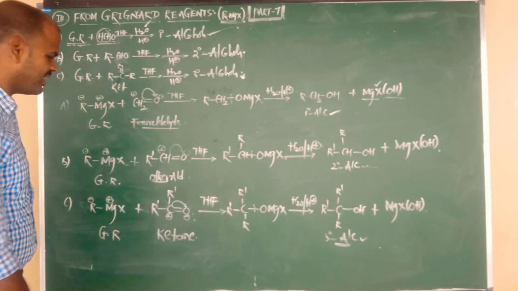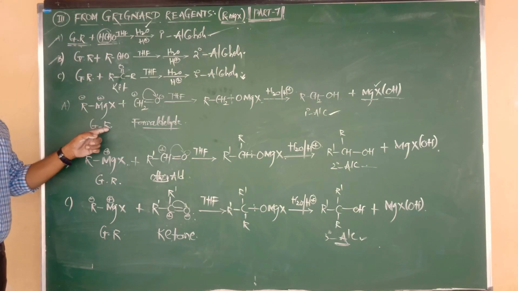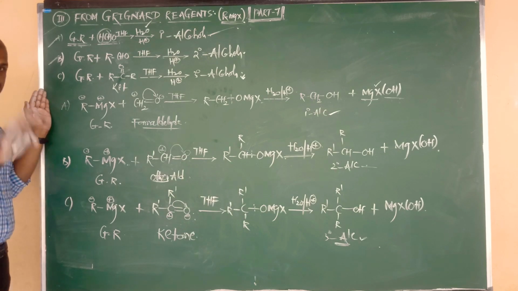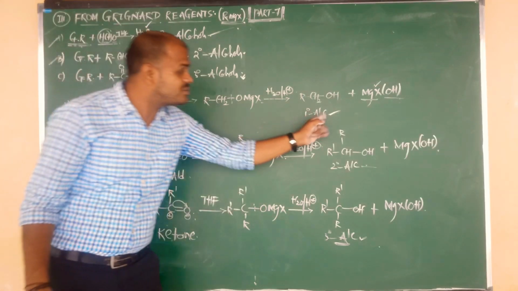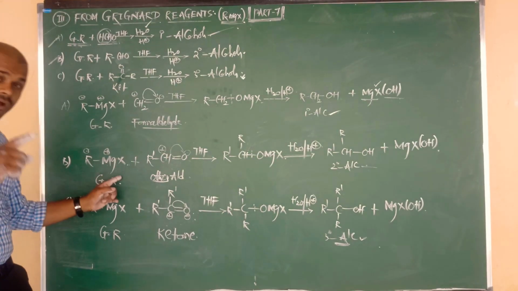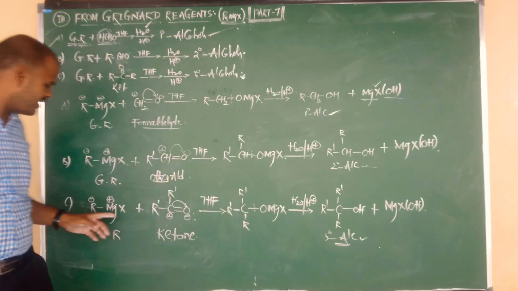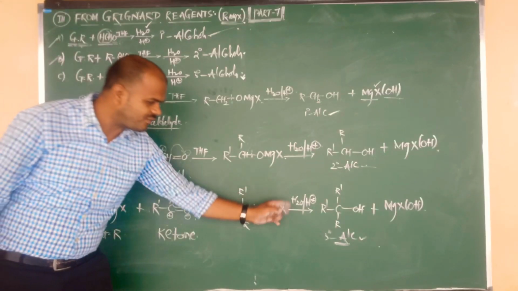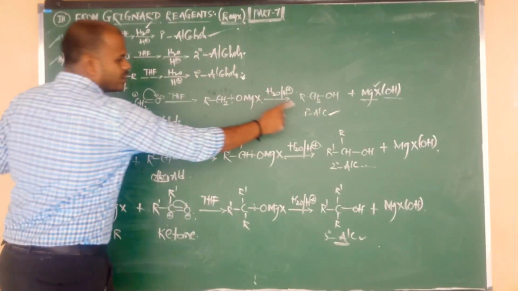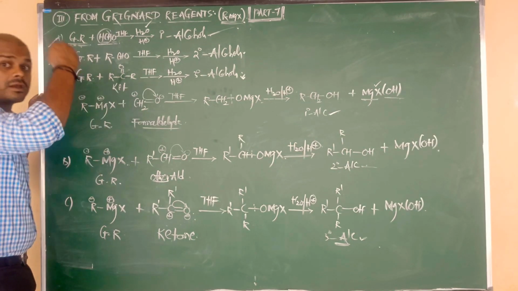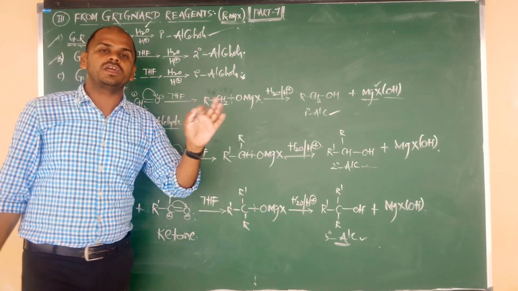I hope you understand clearly. Once again I am going to say it clearly, listen carefully. Grignard reagents, final conclusion: in the three cases A, B, C, three different products. Grignard reagents on reaction with formaldehyde followed by hydrolysis give primary alcohol. Second case, Grignard reagents on reaction with other aldehydes followed by hydrolysis give secondary alcohol. Grignard reagents on reaction with ketones followed by hydrolysis give what? Tertiary alcohols. Final conclusion: formaldehyde gives primary alcohols, except formaldehyde all remaining aldehydes give secondary alcohols, and all ketones give tertiary alcohols.